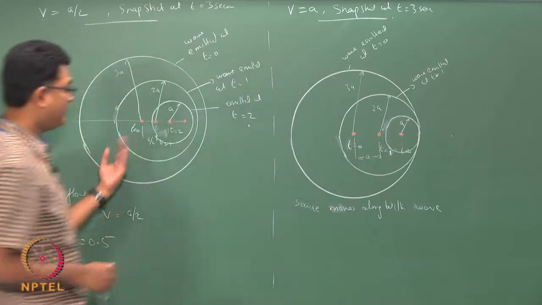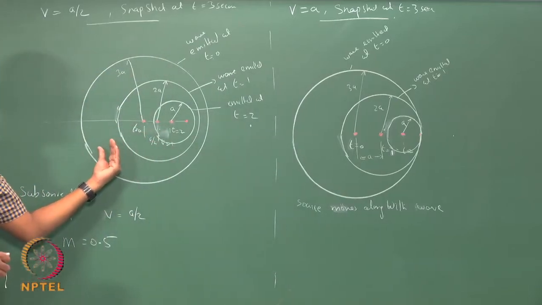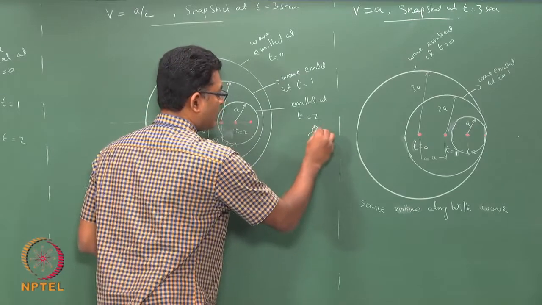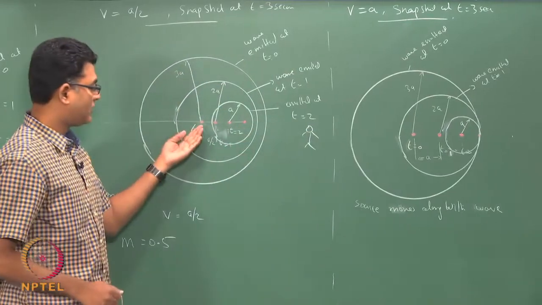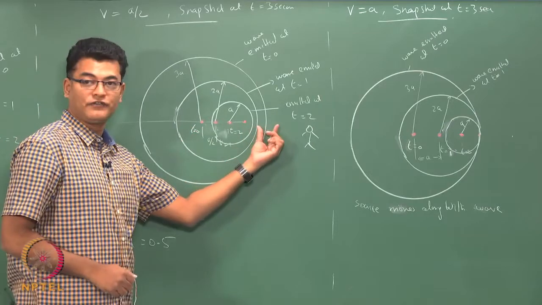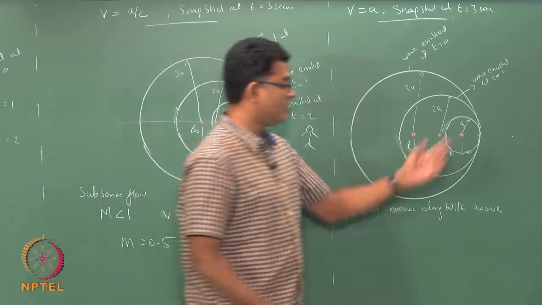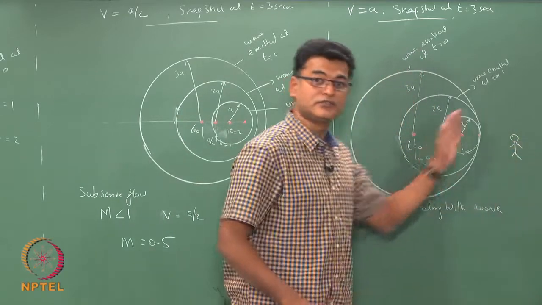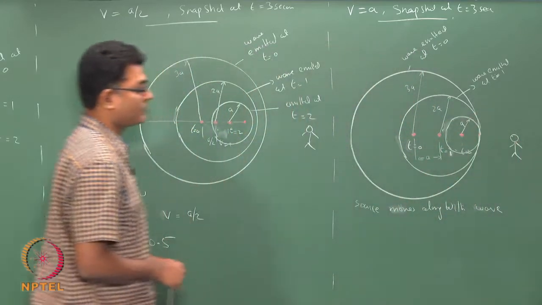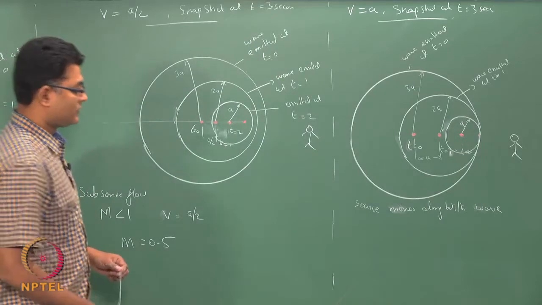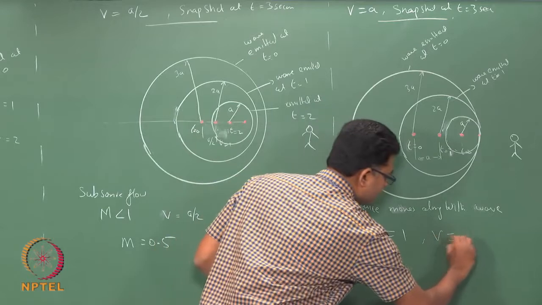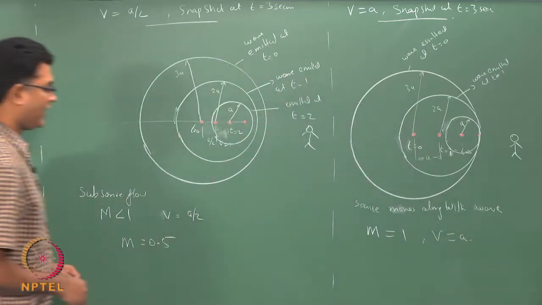Unlike in a subsonic flow, where somebody standing here will know about the approaching source much ahead of the source itself, whereas here the person standing here will know about the source only when the source reaches the point. So, this is the case of M equals 1, where your V is equal to your A.